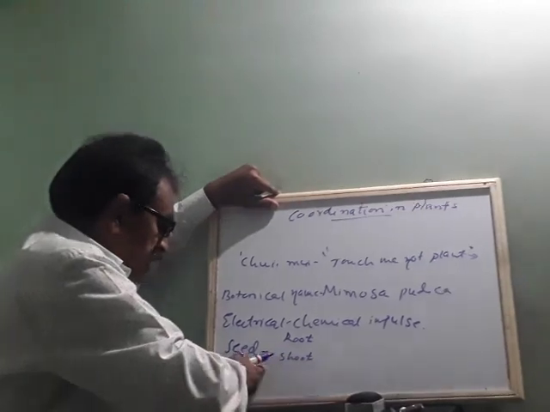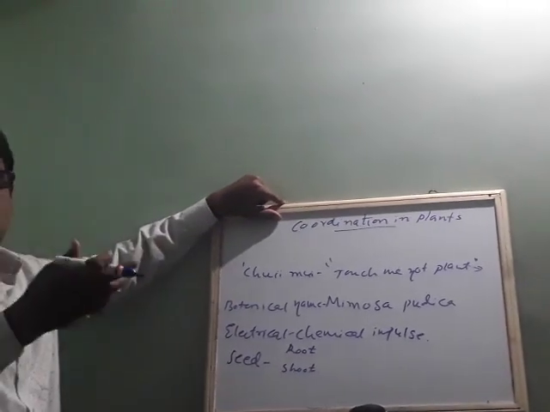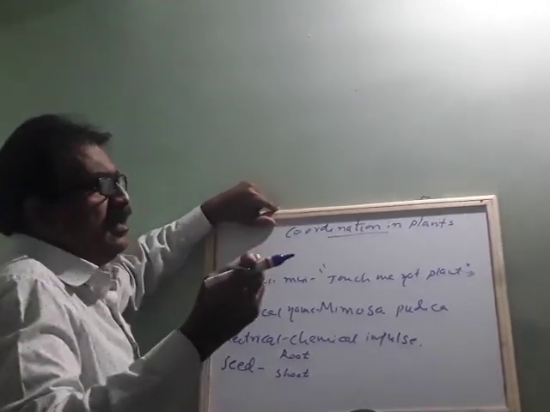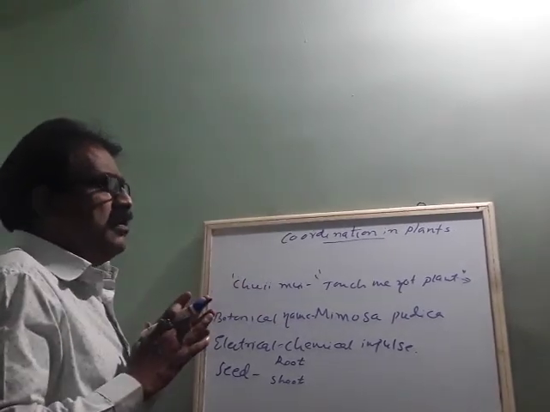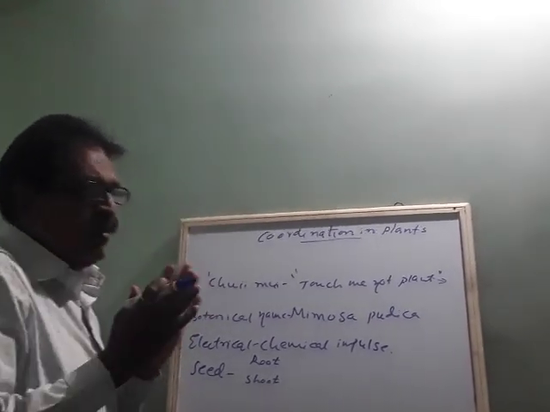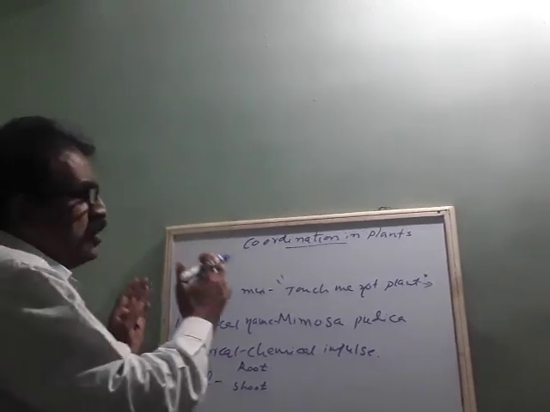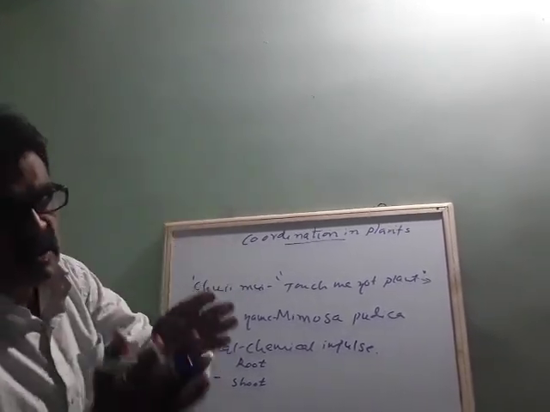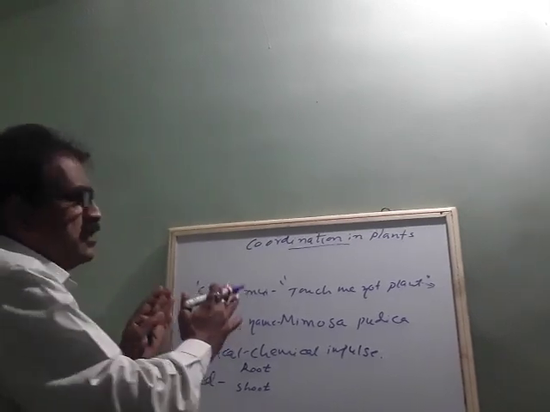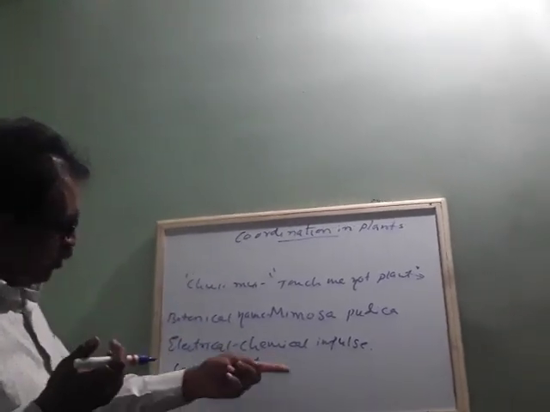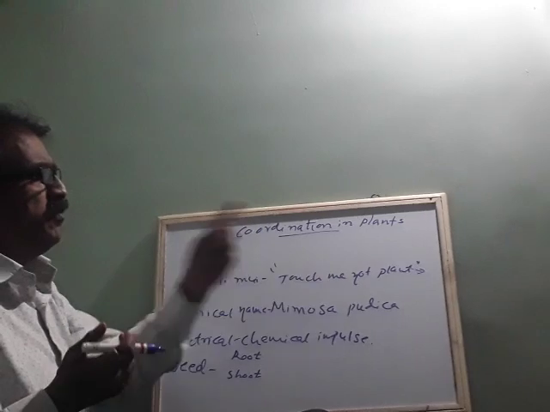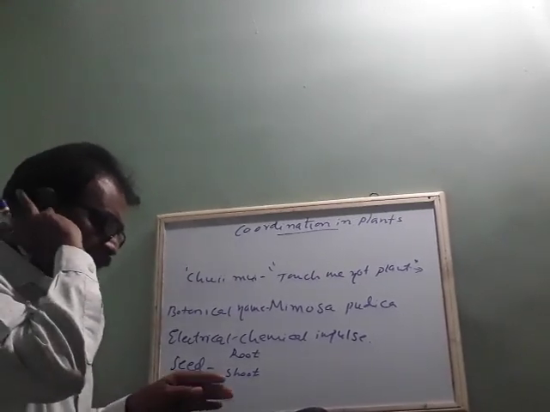But the seed which converts into a seedling, germinates and forms a new plant, coming out by removing the soil. That is growth. So there is growth which is independent, and growth which is dependent. Here growth is dependent. Here growth is not there.